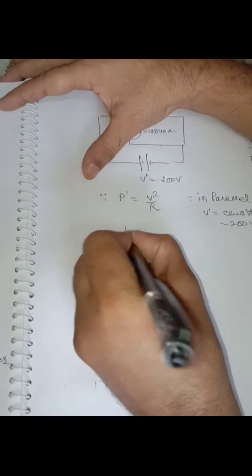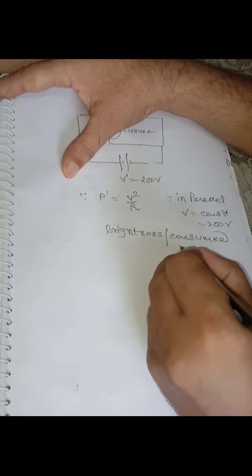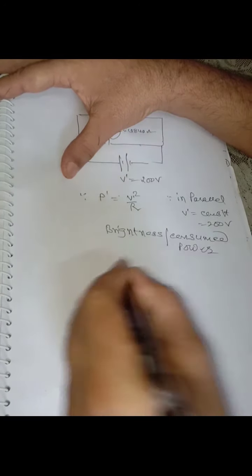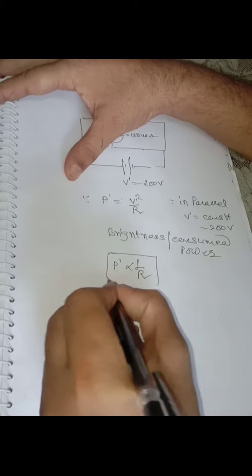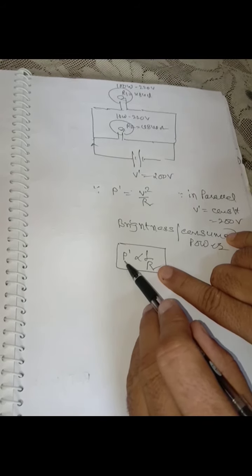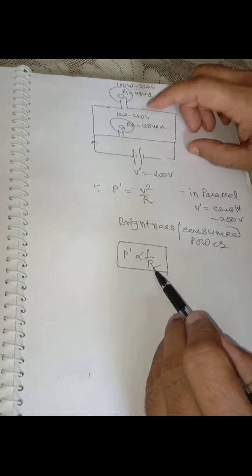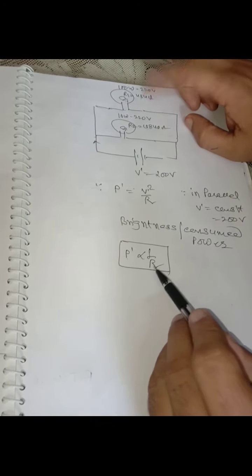It means brightness, or consumed power P dash, is inversely proportional to R. Means the bulb whose resistance is more, its brightness will be less. So whose resistance is more? That of the 10 watt bulb. And whose resistance is less? The 100 watt bulb. So the 100 watt bulb's resistance is less, so its brightness will be more.